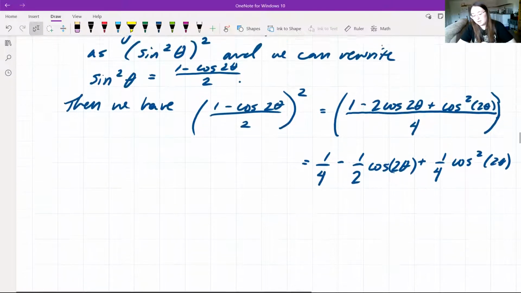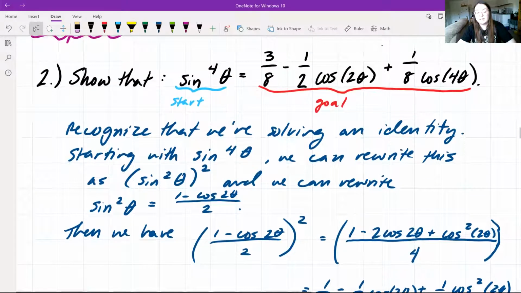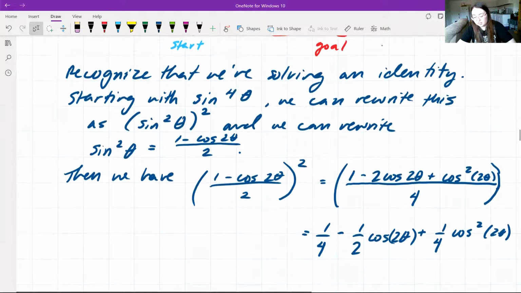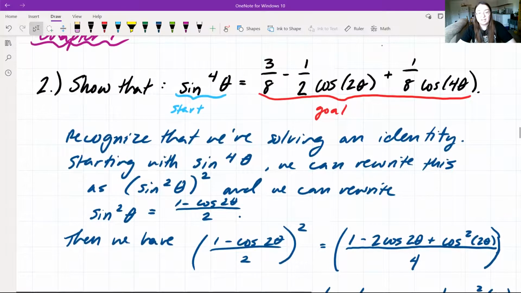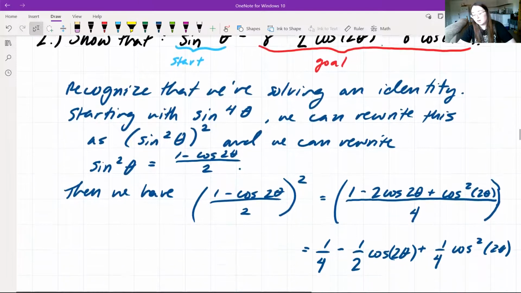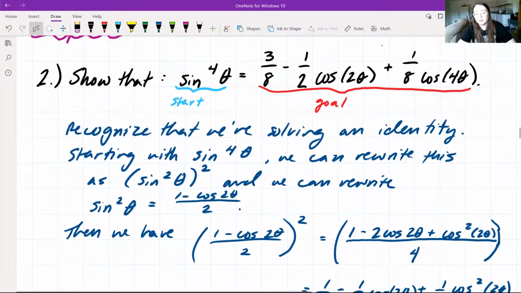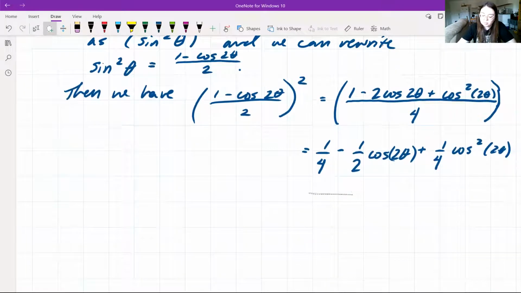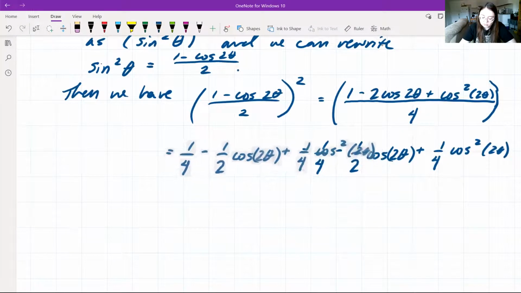So we have negative 1/2 cosine of 2 theta, which is part of our goal, so that part can stay the same. But the parts that are different are our 1/4, which looks like it has to be 3/8, and our 1/4 cosine squared of 2 theta, which should end up looking like 1/8 cosine of 4 theta. So we're going to replace cosine squared of 2 theta.